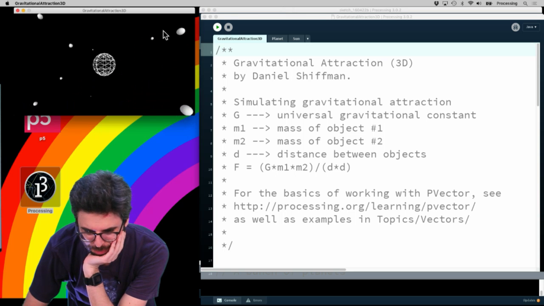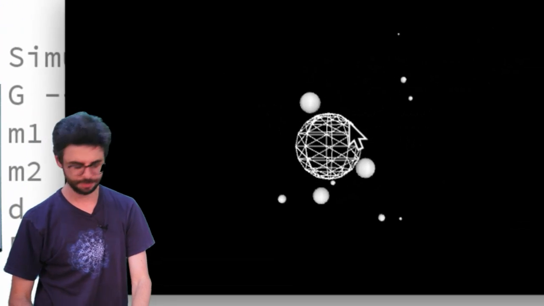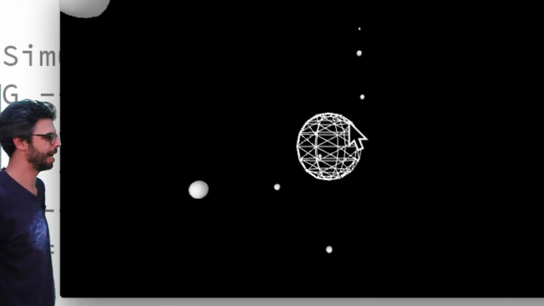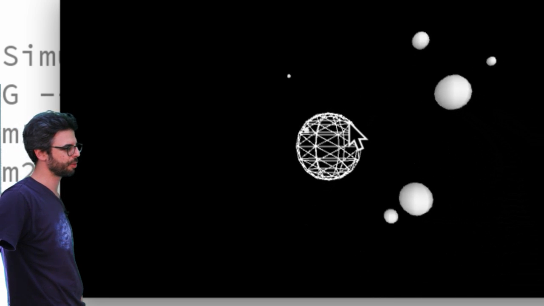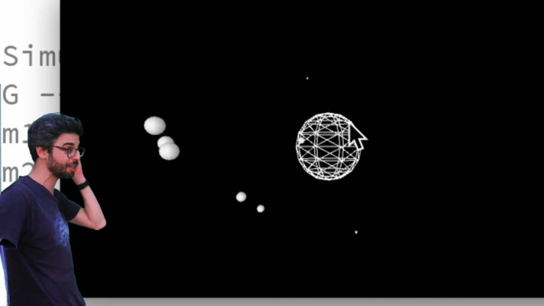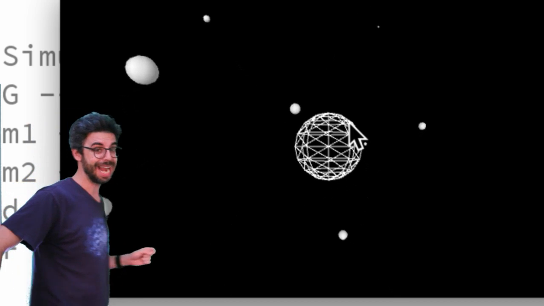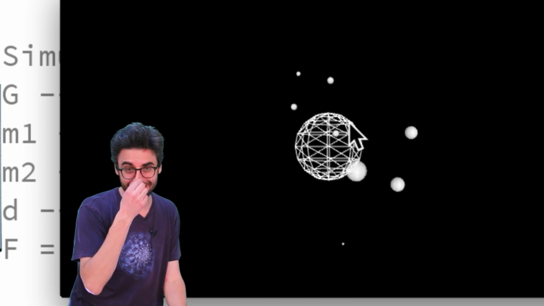This is an example that I have for processing, which is kind of like a solar system generator. You can see that it's in 3D. These spheres are kind of orbiting this planet. This particular example is using an actual formula for gravitational attraction. So it's actually simulating the physics.